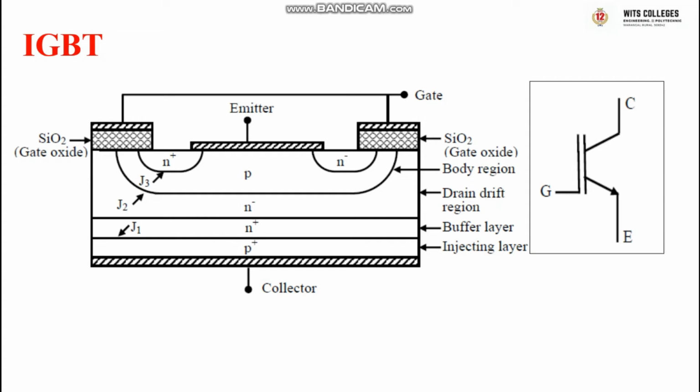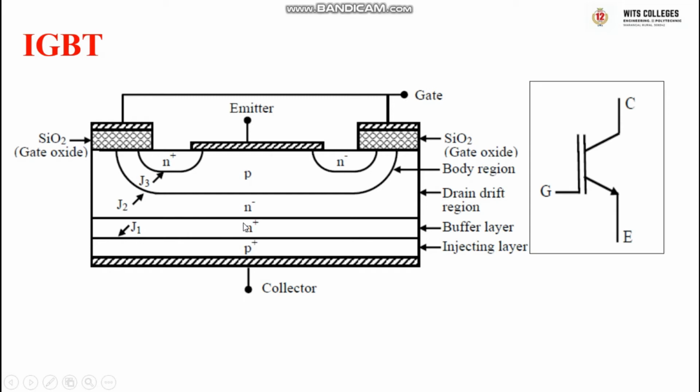This is the symbol of IGBT. If you observe the structure of IGBT, it is similar to the MOSFET except one layer, that is the injection layer, which is P plus, unlike the N plus substrate in N MOSFET.